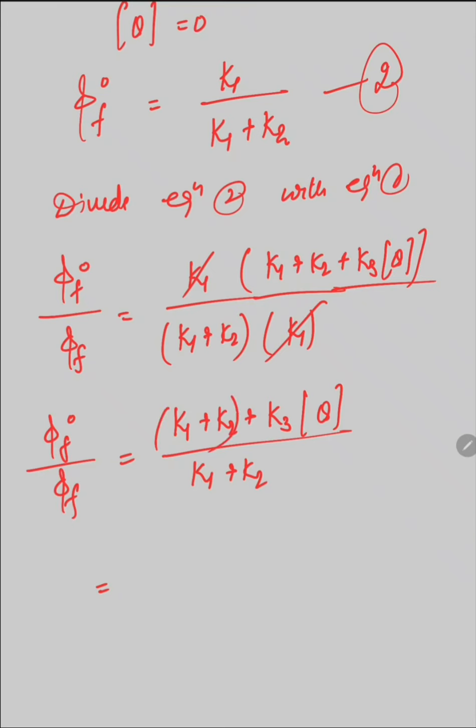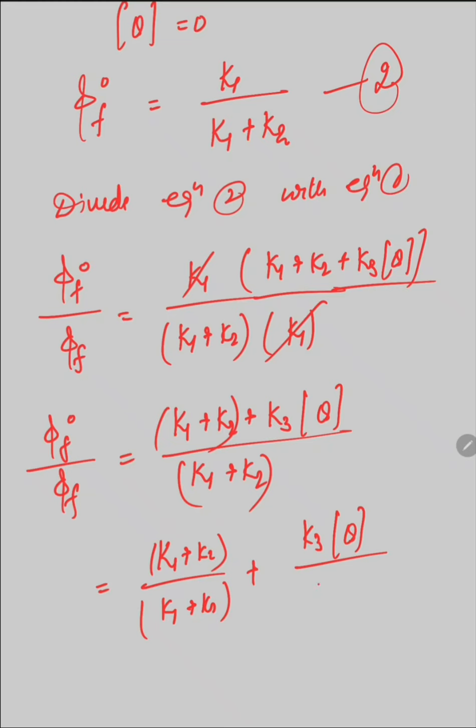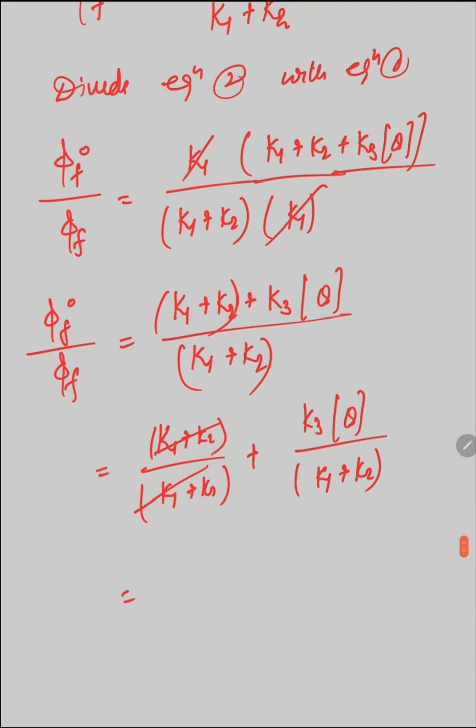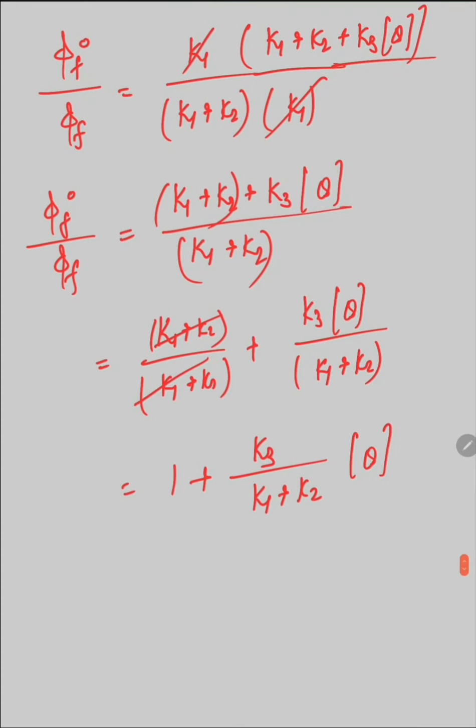Now divide the first two terms and separate them: plus K3 into quencher concentration divided by K1 plus K2. This cancels out, and we will get 1 plus K3 divided by K1 plus K2 into quencher concentration. Here put 1 upon K1 plus K2 equal to tau.